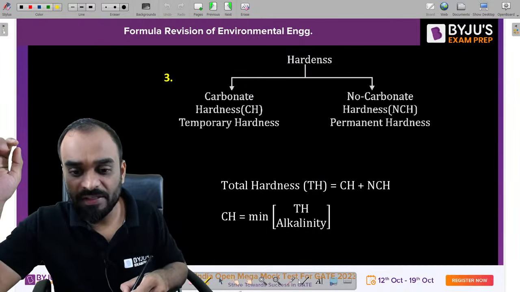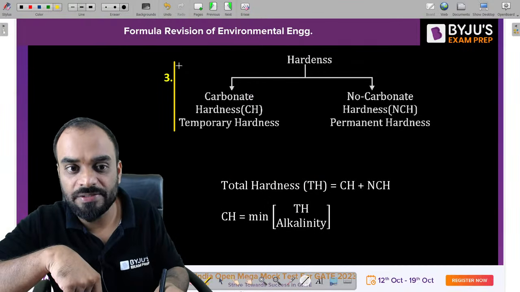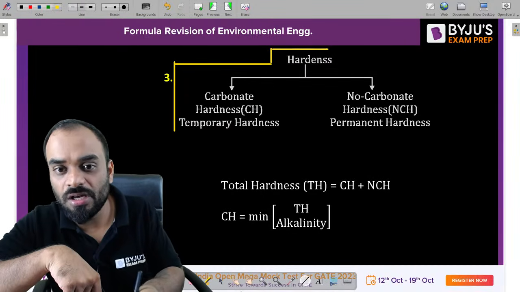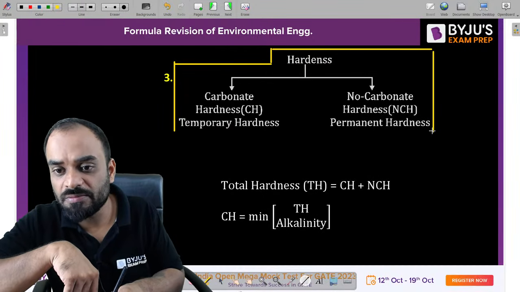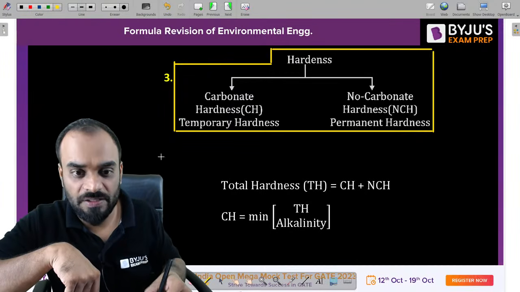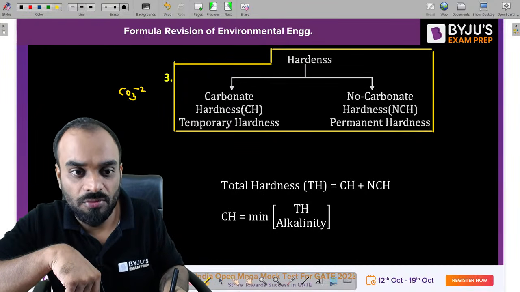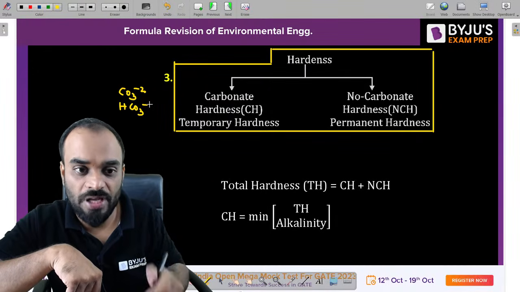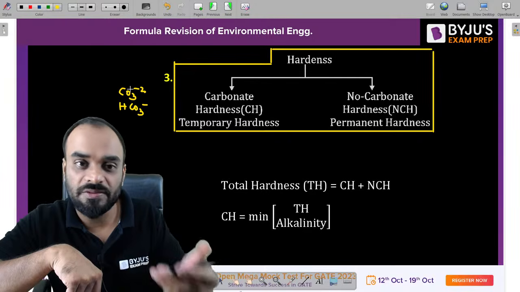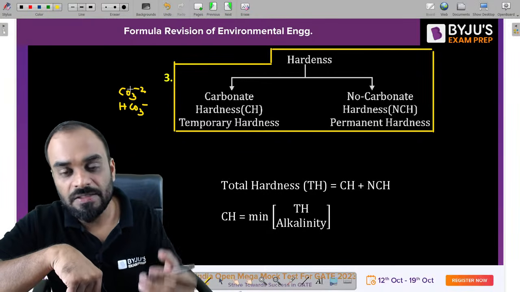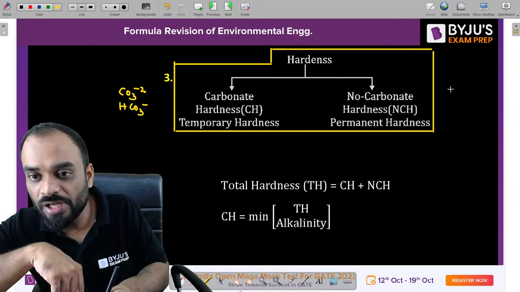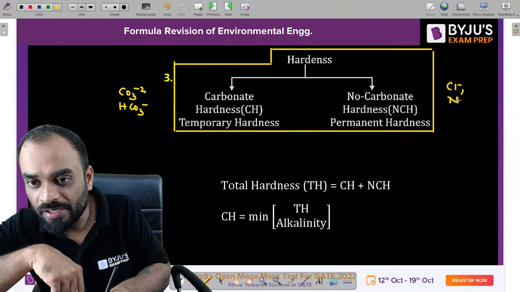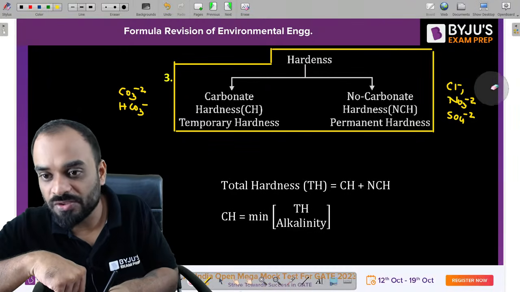There are two types of hardness present in water: carbonate hardness and non-carbonate hardness. Carbonate hardness is mainly due to carbonate ions, which are CO3 negative and HCO3 negative. When calcium and magnesium react with these ions, we get carbonate hardness. Second, if calcium and magnesium react with chloride, nitrate and sulfate, then again we get hardness, which is non-carbonate hardness.